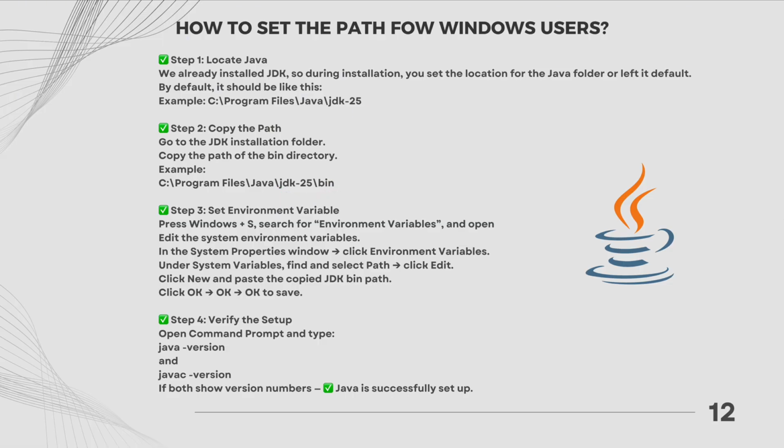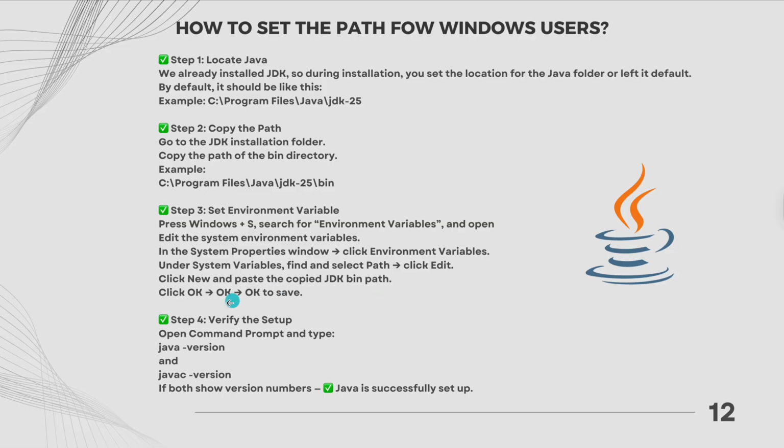Step number 3, set environment variable. You need to press Windows plus S, search for environment variables, and open Edit the system environment variables. In the System Properties window, you need to click Environment Variables, and under System variables, find and select Path, click Edit, click New, and paste the copied JDK bin path.